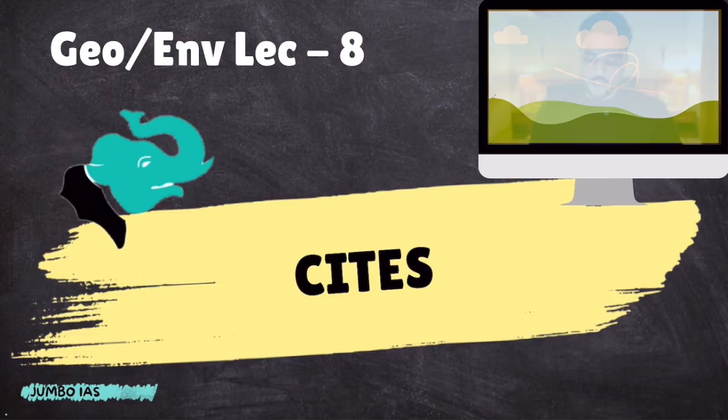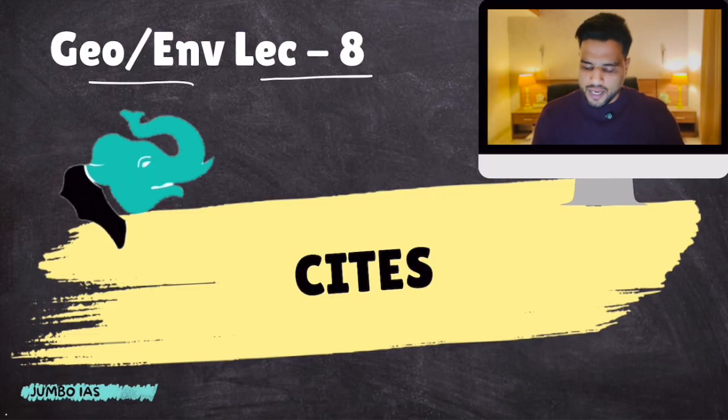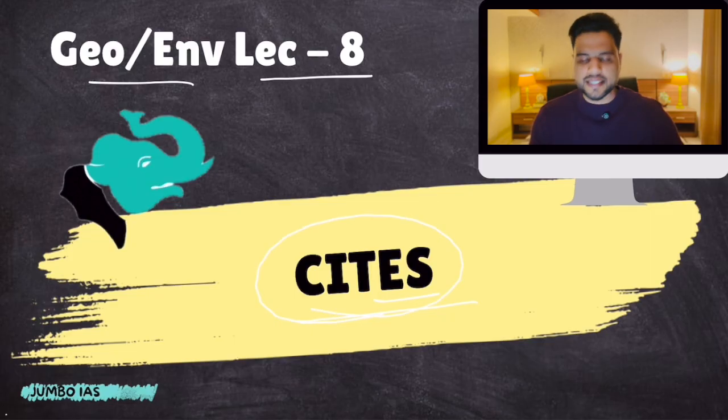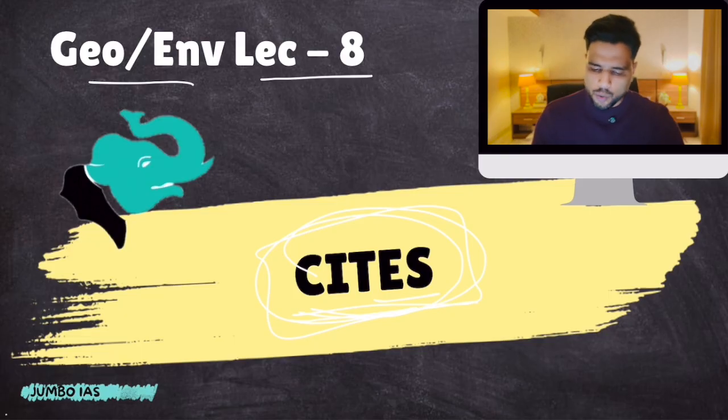Geography and Environment, lecture number 8, CITES: Convention on International Trade in Wildlife, Flora and Fauna of Endangered Species. Before we discuss this convention in its entirety, in the minutest of detail, first let's talk about illegal wildlife trade.